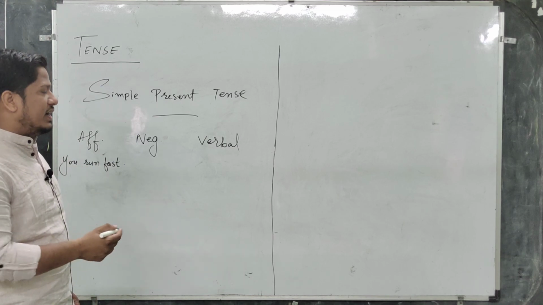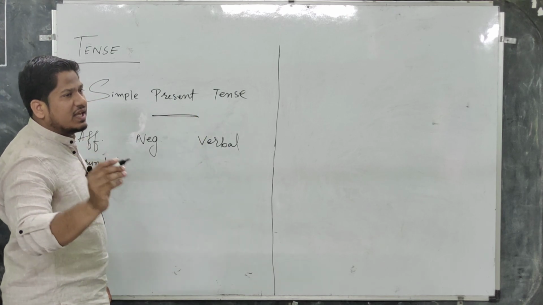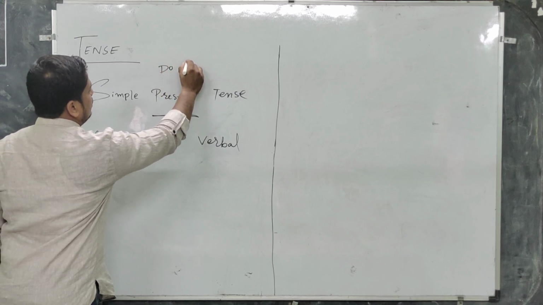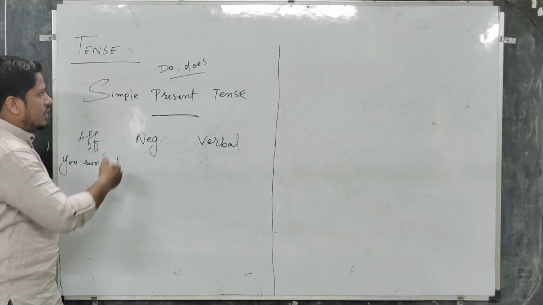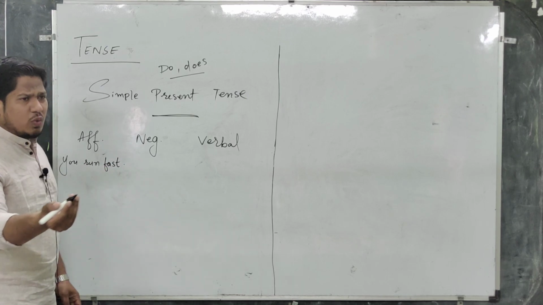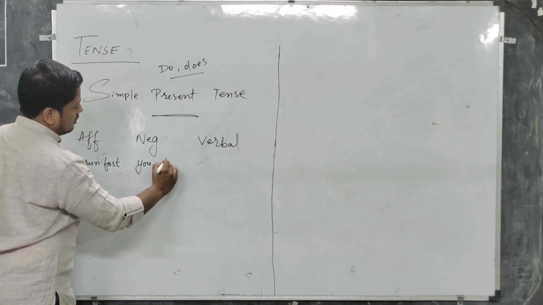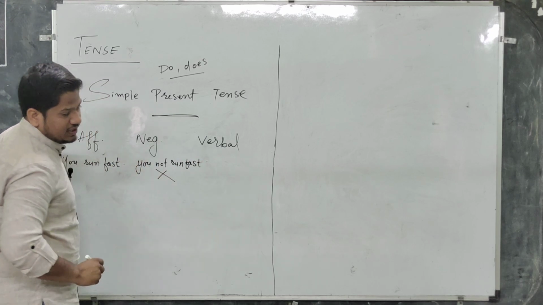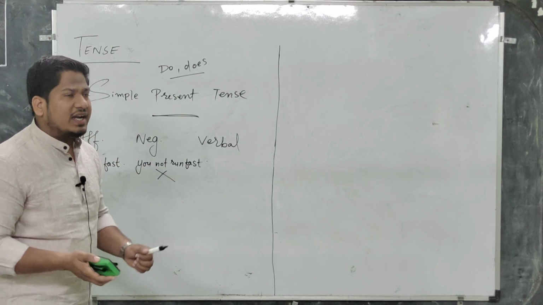So how will we turn it into negative? You should know that while we are talking about simple present tense, there are two helping verbs of simple present tense, and these are do and does. So here we will make this sentence negative using a helping verb. Sometimes what happens, we make this sentence negative directly: You not run fast. That is incorrect. That is a wrong sentence, because we cannot use not directly in the sentence.